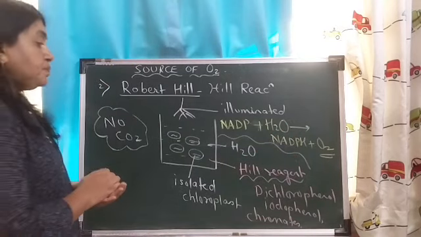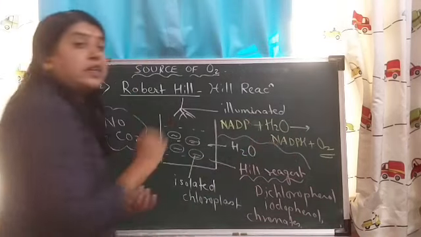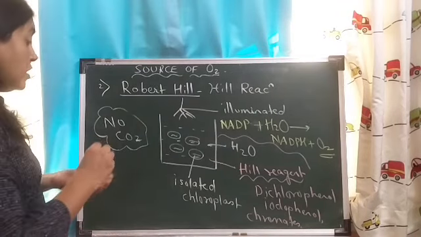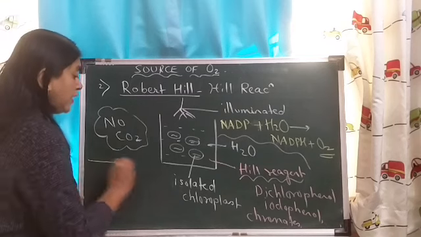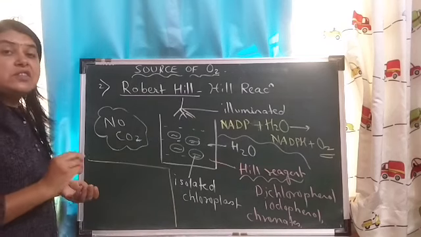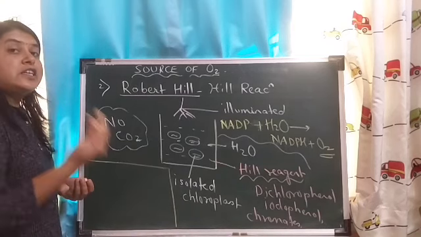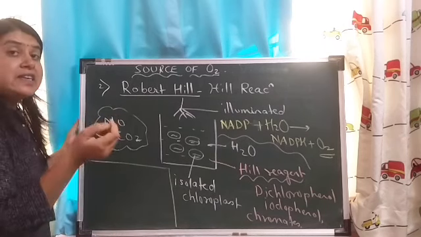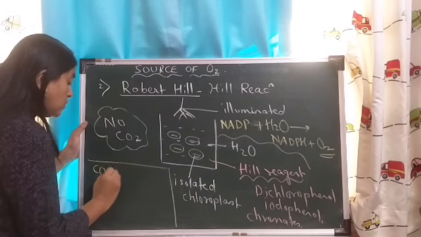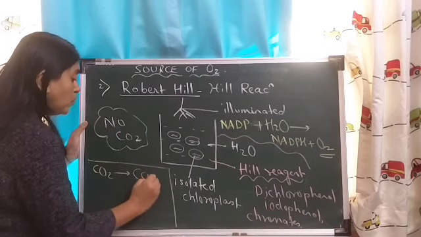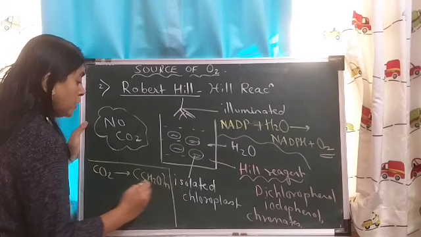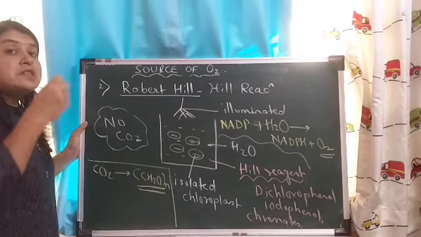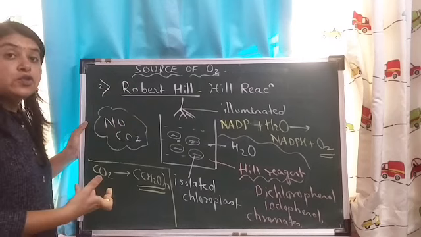Okay. Now what is the significance of NADPH? You will ask me, what is the significance of NADPH? We have seen in the photosynthesis reaction that carbon dioxide is reduced to form glucose, right? So since carbon dioxide is reduced to form glucose, if this is the reaction, then there has to be some source providing hydrogen.